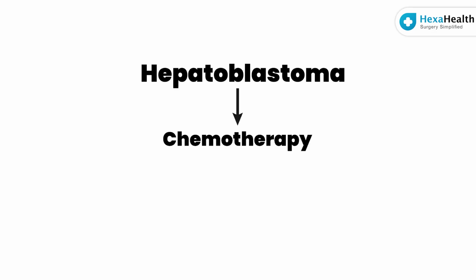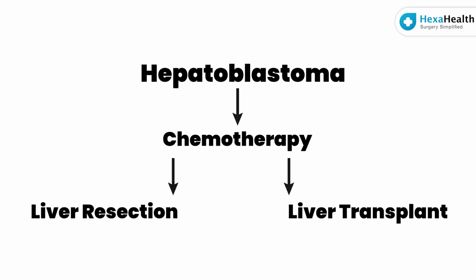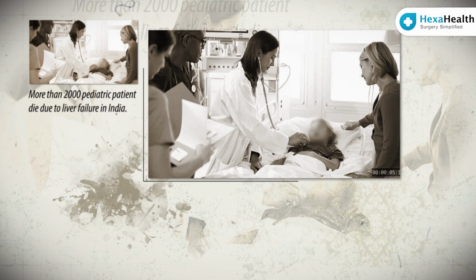It is different from hepatoblastoma. The hepatoblastoma is a childhood tumor which is very chemosensitive, and after chemotherapy the patient goes for liver transplantation or liver resection. These are some of the major causes of liver transplantation in children.